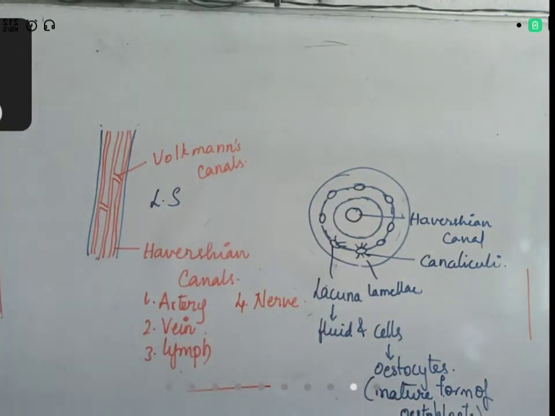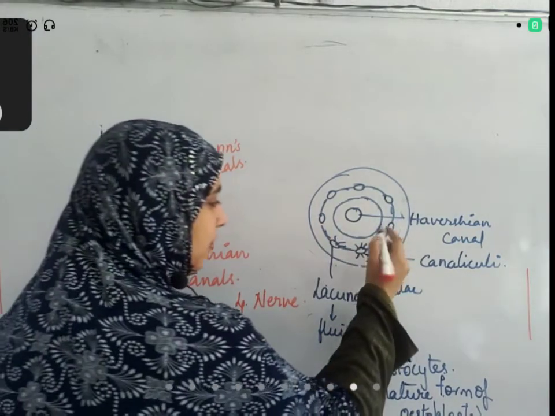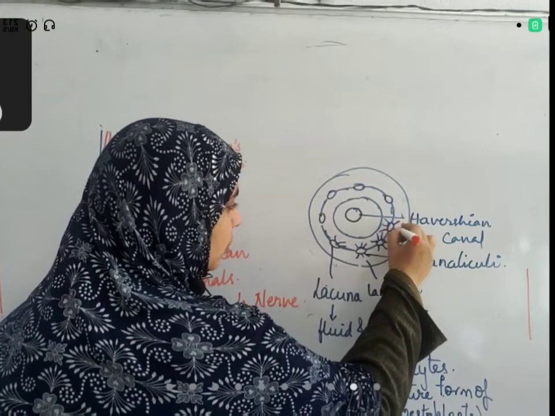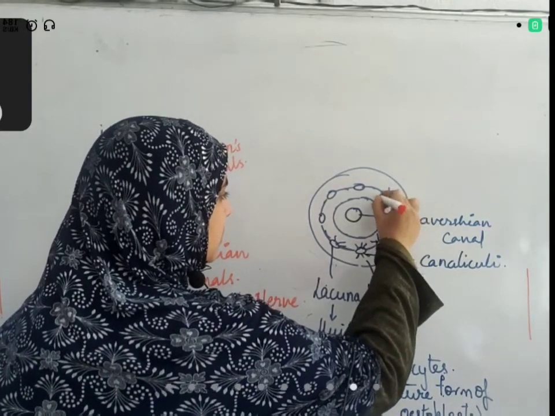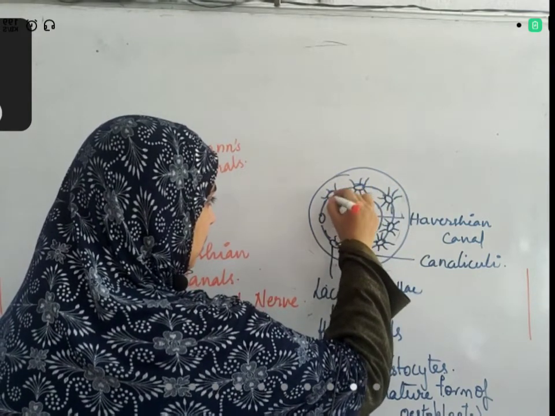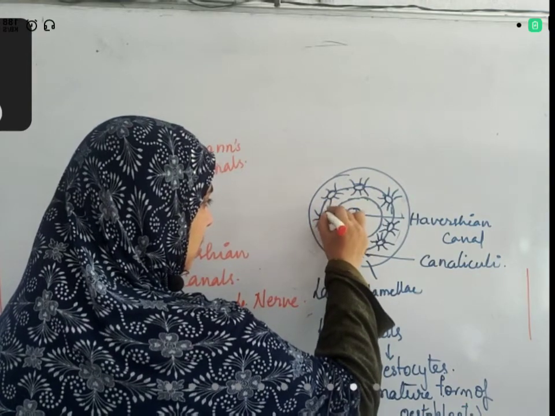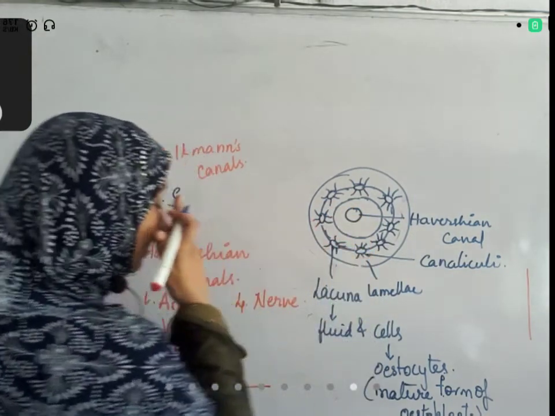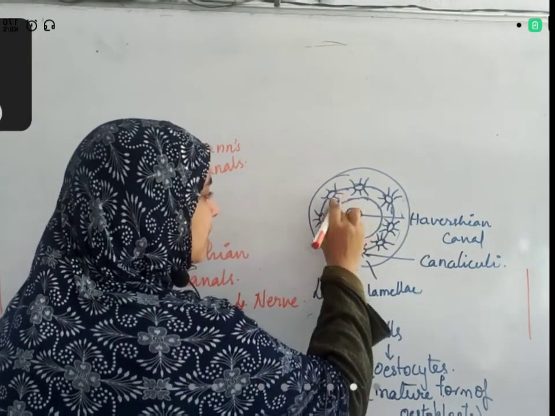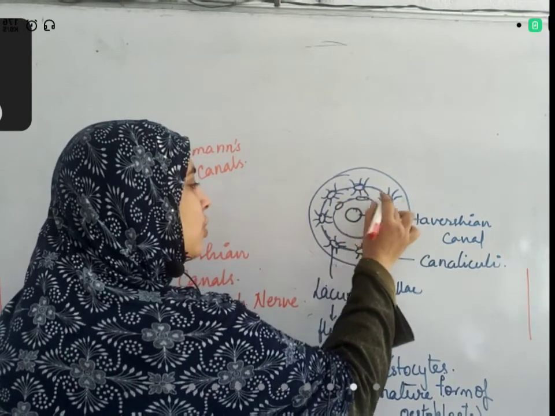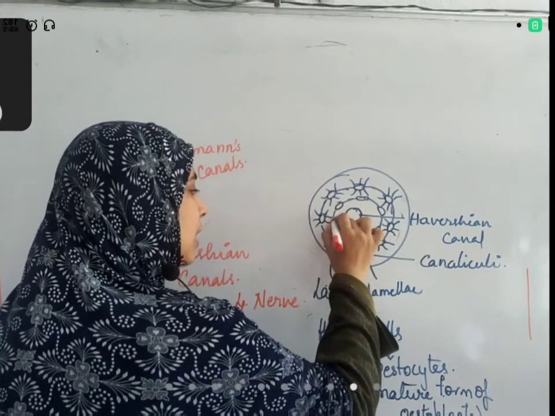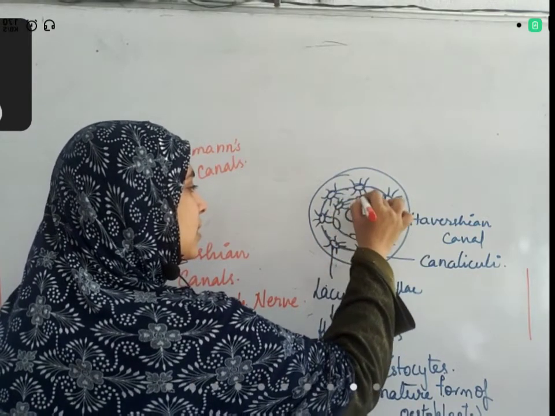So for every lacuna there are branches. There are branches like this, which are called canaliculi. So when you observe this bone cell, it looks like this, and not only for one lamella, for every lamella this is present. For the inner lamella also there are canaliculi. Lacunae are present, canaliculi are present.